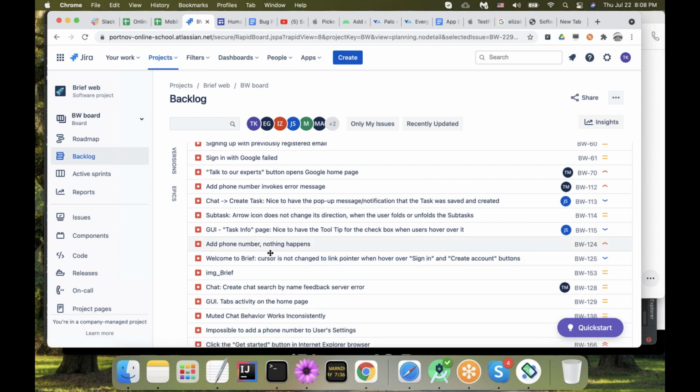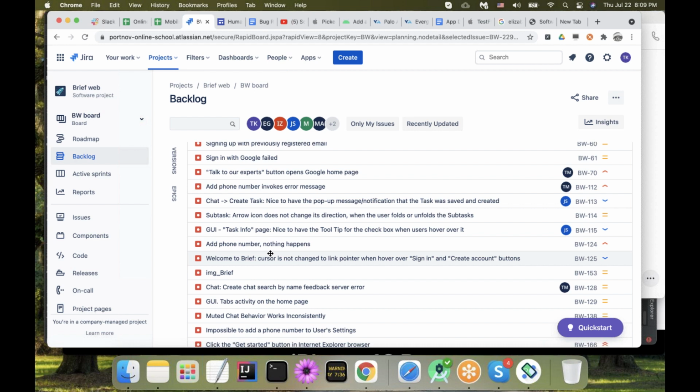For the title "phone number, nothing happens": well, I can figure out that probably I'm somewhere in the create account screen, or maybe in some sort of feedback screen, because it depends. If in your application you only have the ability to add a phone number in one place and nowhere else, fine, but probably it could be added during sign up, and then also while managing your account. So in brief, I have no idea what it is about.